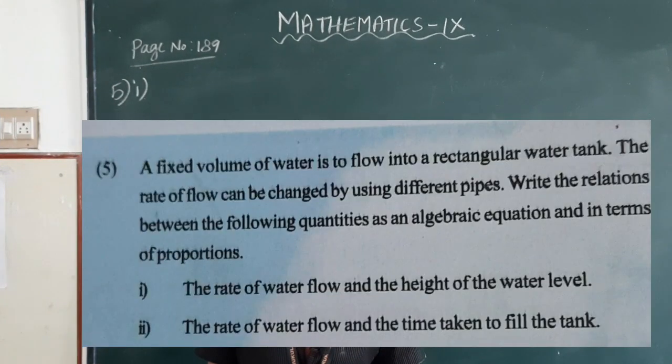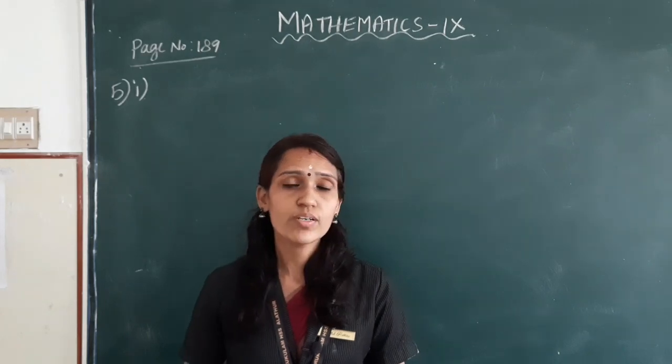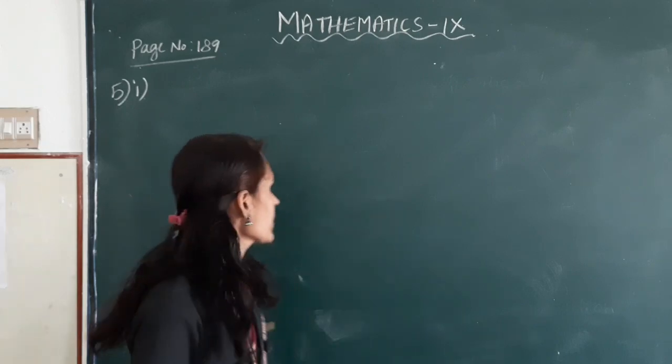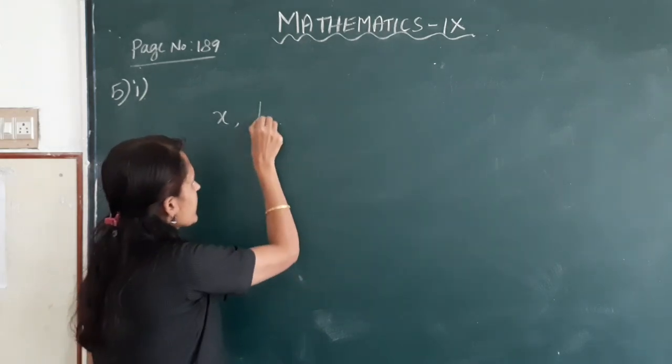Next, a fixed volume of water is to flow into a rectangular water tank. The rate of flow can be changed by using different pipes. Write the relations between the following quantities as an algebraic equation and in terms of proportion. First one, the rate of water flow and the height of the water level. Here, the rate of the water flow changes, the height of the water also will change, right? The rate of the water flow be taken as x and height of the water level be taken as h.